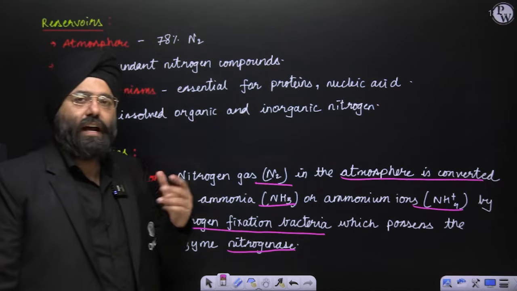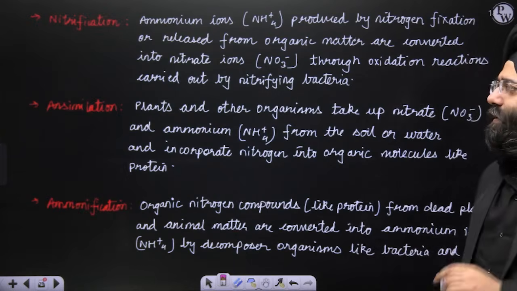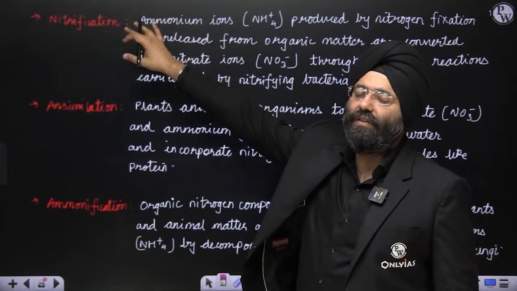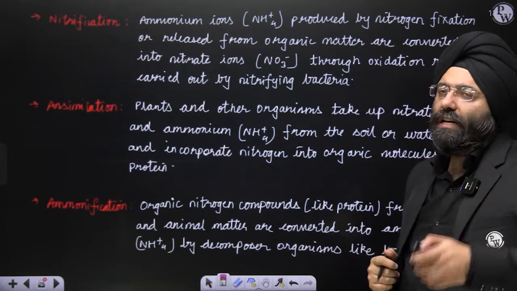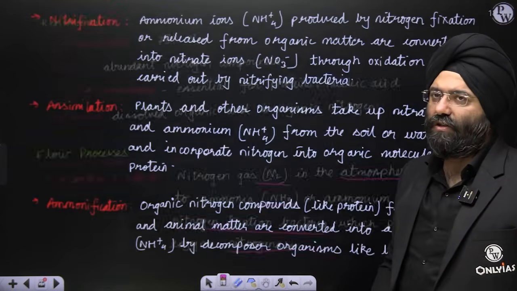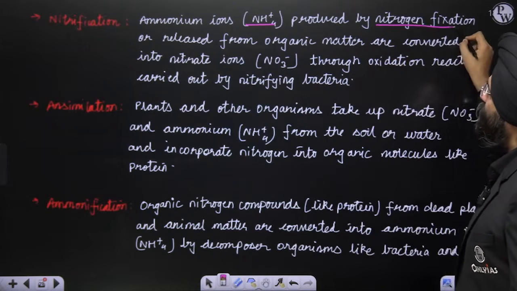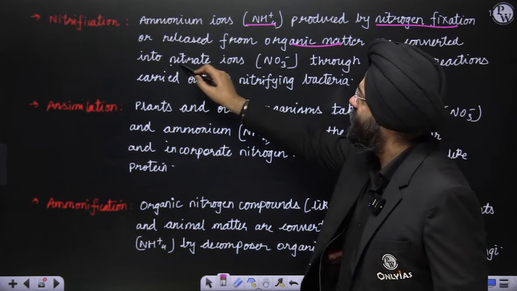Clear? Nitrogen fixation first. Second thing that happens is nitrification. What is nitrification? The ammonium ion produced by nitrogen fixation or released from organic matter is converted to nitrate ion.